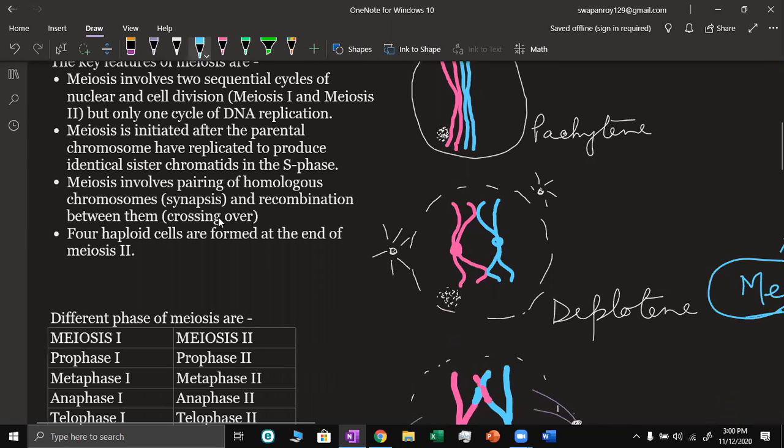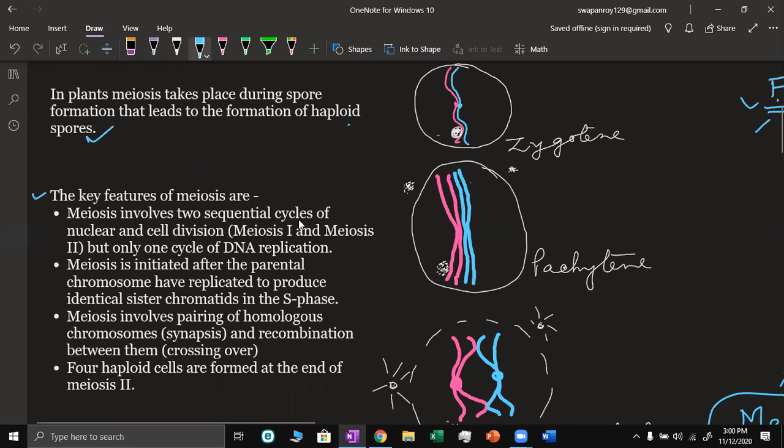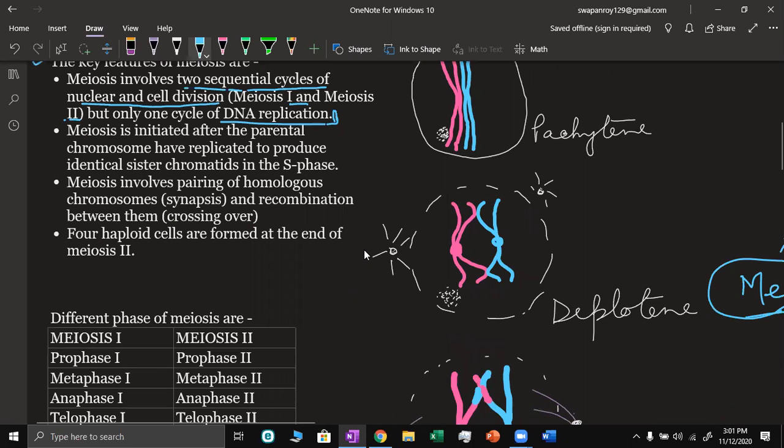Here are some key features of meiosis. Meiosis involves two sequential cycles of nuclear division, meiosis 1 and meiosis 2, but only one cycle of DNA replication. DNA is replicated once, but the nucleus is divided twice. In mitosis, there is one DNA replication and one nuclear division.